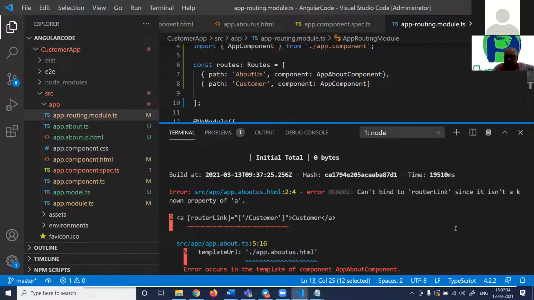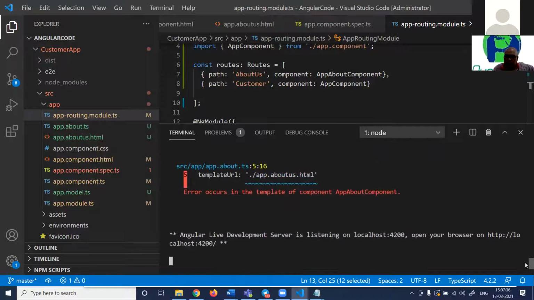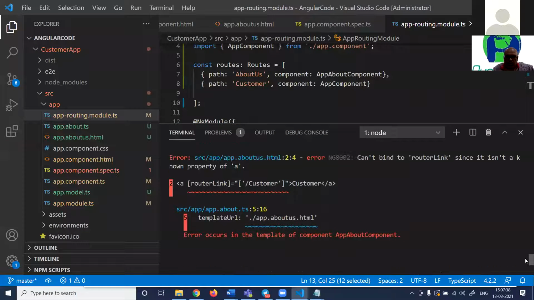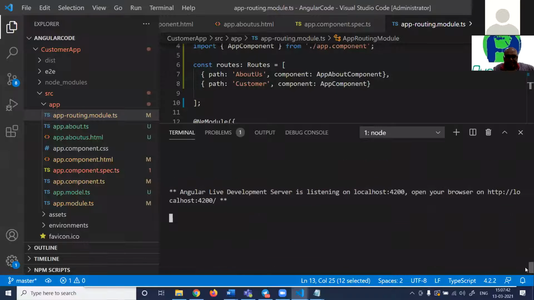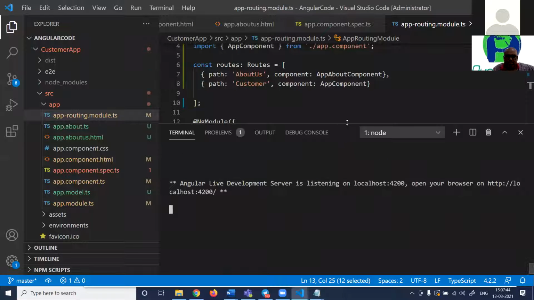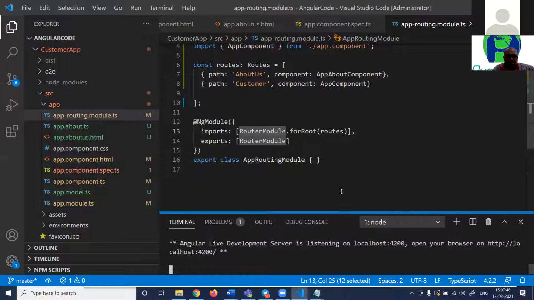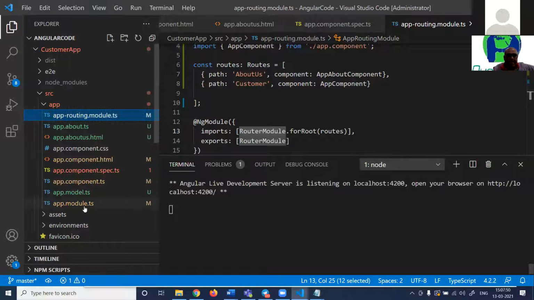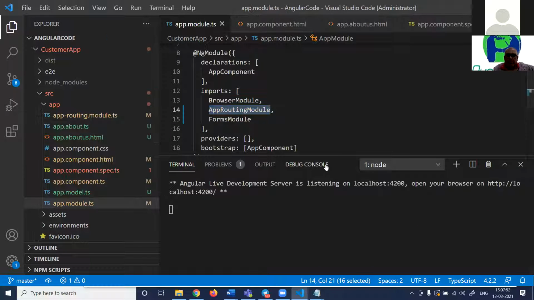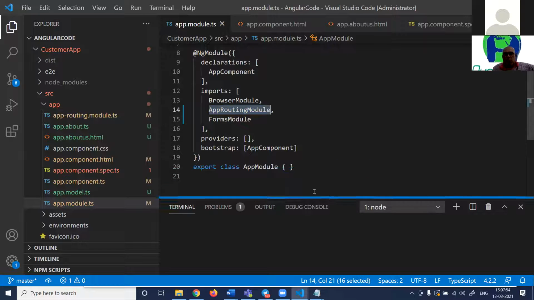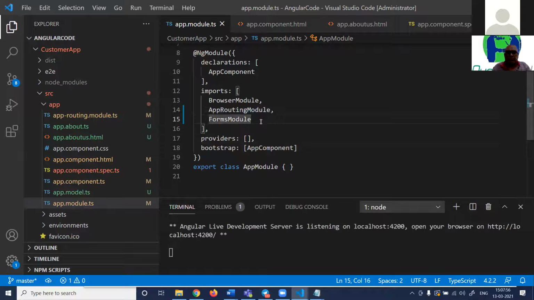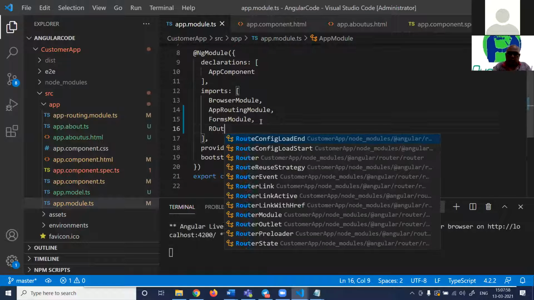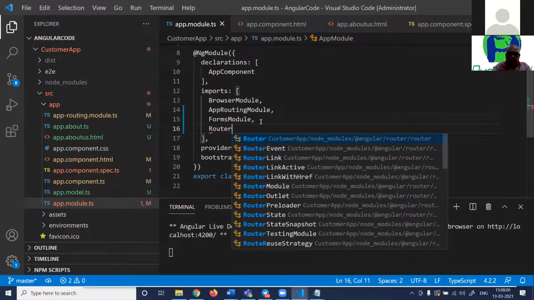Let us see. A router link, cannot bind router link. Surprising. It's saying that you need to have a router module, which we already have.